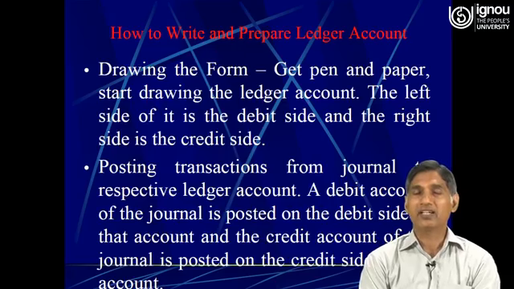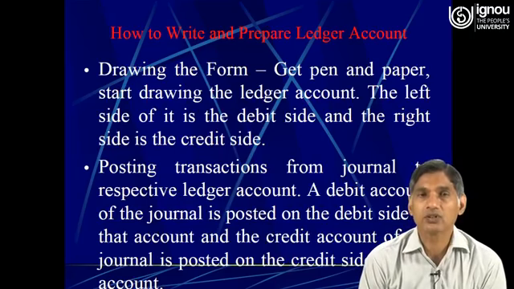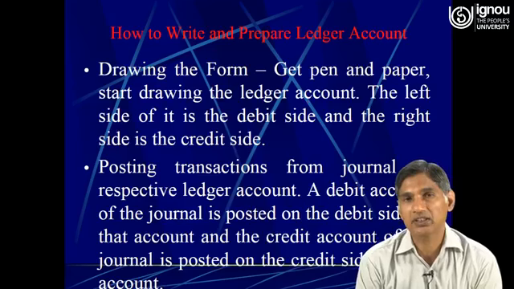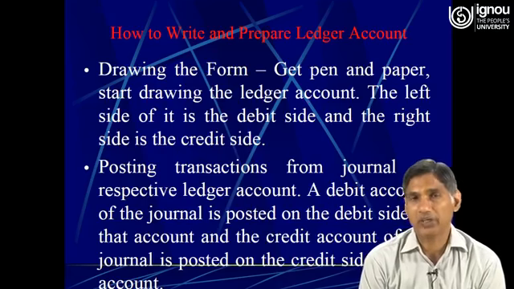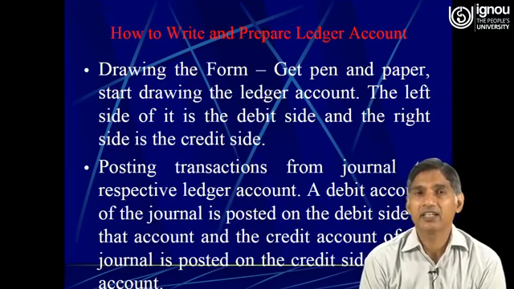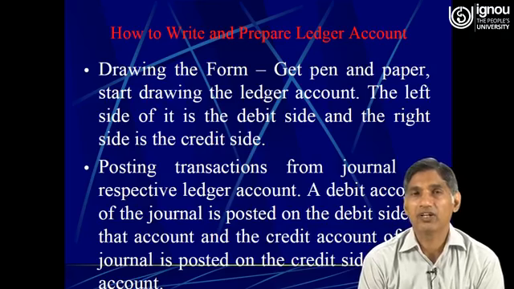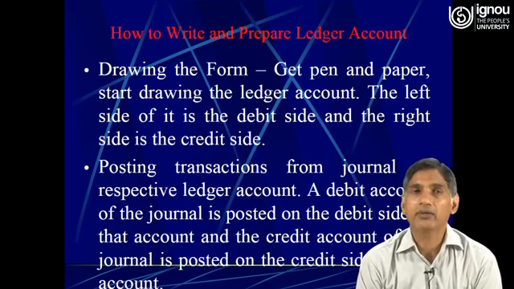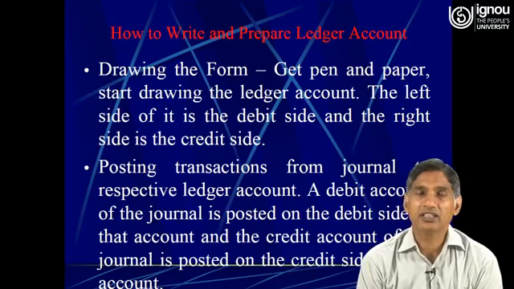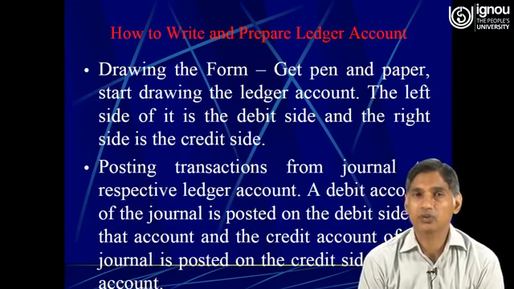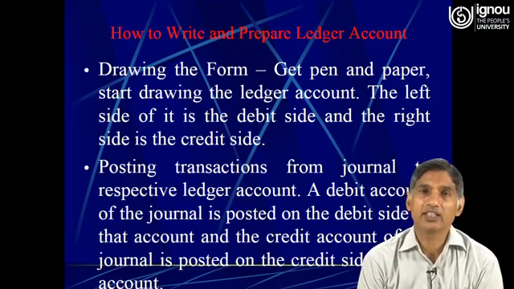When we prepare the purchase account in the ledger, in the debit side of purchase account we will write to cash, and in the cash account we will write in the credit side by purchases. This way the transactions recorded in the journal are posted into the respective ledger account. A debit account of the journal is posted on the debit side and the credit account of that journal is posted on the credit side of that account.